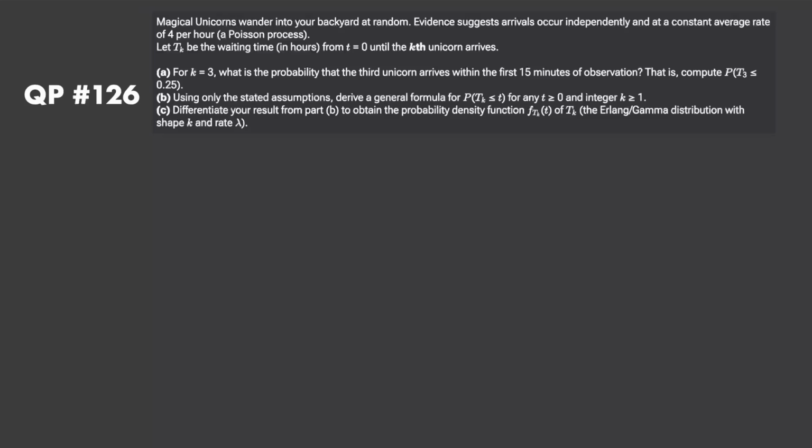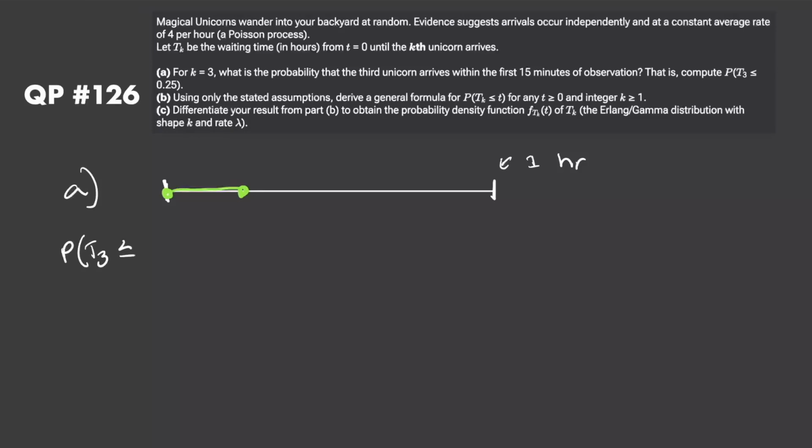So for k equals 3, first of all, what is the probability that the third unicorn arrives within the first 15 minutes of observation? So compute the probability that t sub 3 is less than or equal to 0.25. So let's do part A. If I have my hour right here, obviously 15 minutes is going to be 1/4 of that hour. So that's why we're trying to find the probability that t sub 3 is less than or equal to 0.25, or 1/4.